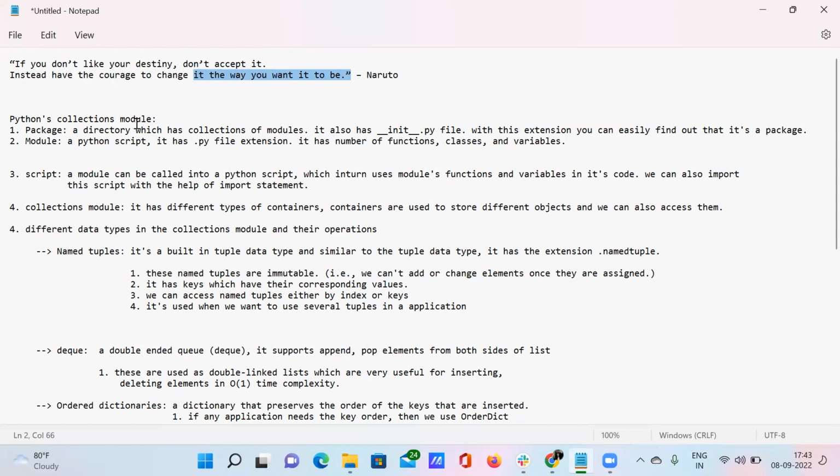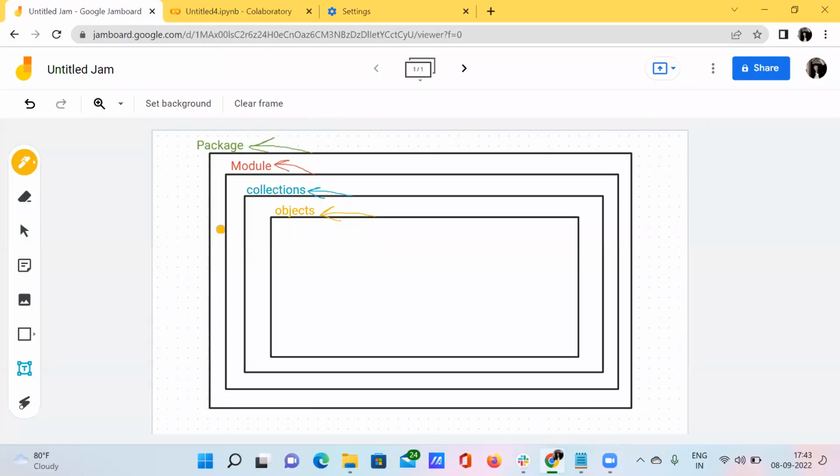Finally, I'm going to explain all these topics right now. First of all, I'm going to explain what is meant by Python's collections module. Before that, I want to show you one thing, this diagram. Here I have some rectangle-like shapes. This is the outermost boundary, this is the second outermost boundary, this is the third outermost boundary, and this will be the innermost boundary. Do you agree with me?